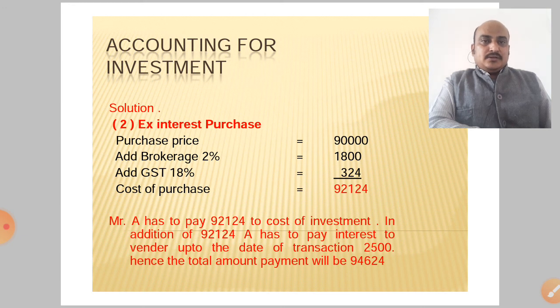Hence, the total amount paid will be 94,624 rupees. Now what is the difference between ex interest purchase and cum interest purchase?